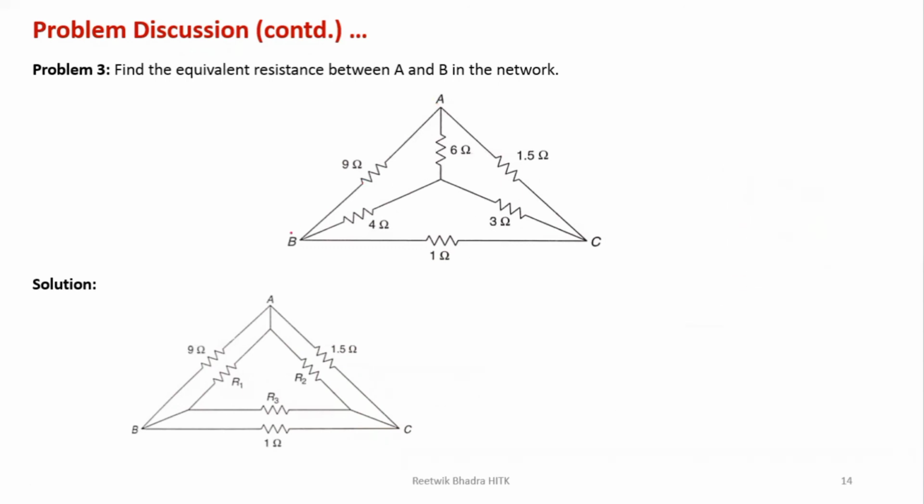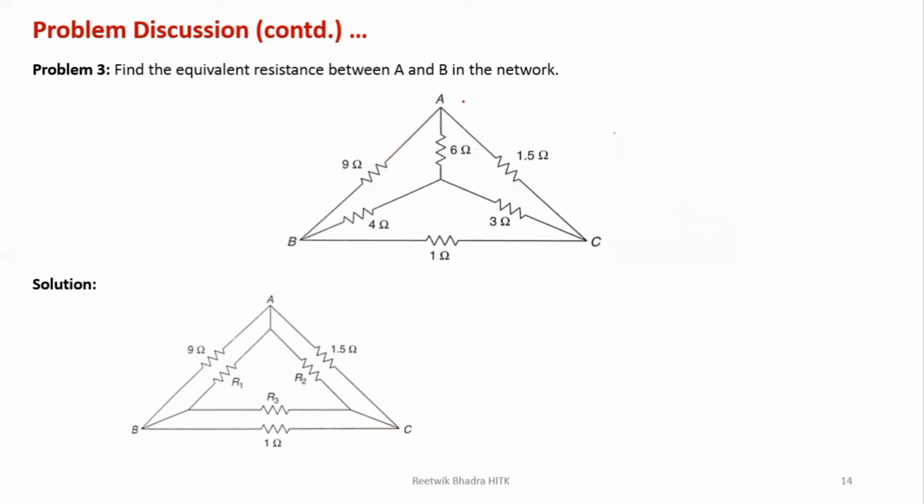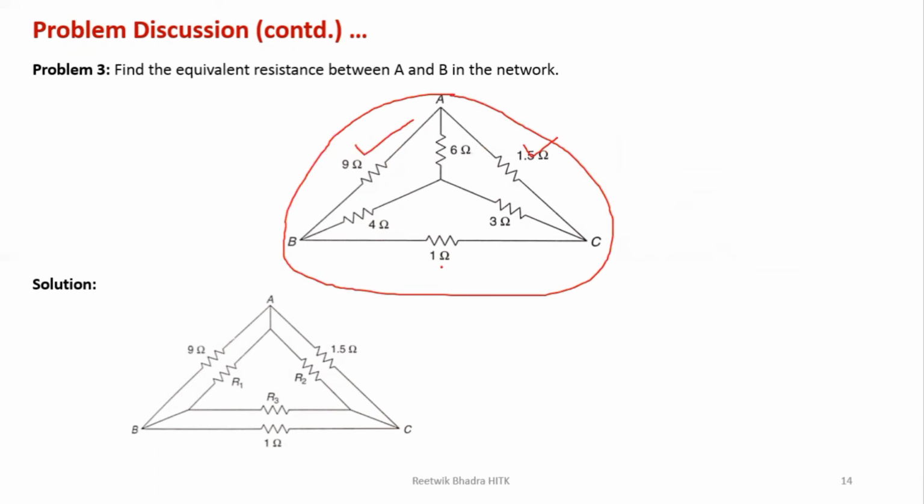If you look into it, these are the terminals A and B. This is the third terminal C, and I have to solve this network into one single resistance between terminals A and B. So what I can do is convert this inner star into delta. There can be another method also to solve this problem. What you can do is convert this outer delta, which consists of your 9, 1.5, 1 ohm resistances, into star.